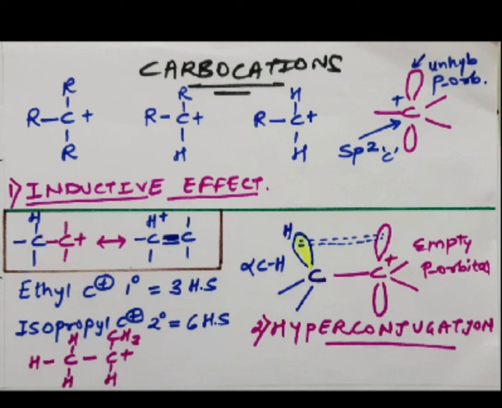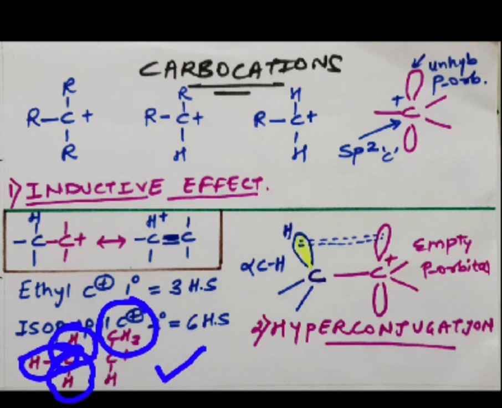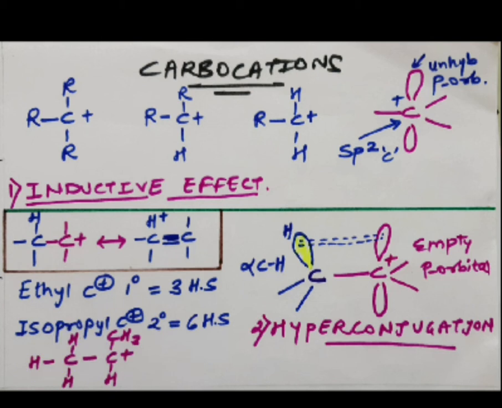Okay. Next, if you consider an example of isopropyl carbocation. So this is the example for isopropyl carbocation. Here, how many hydrogen atoms can overlap? So here, this is one alpha hydrogen atom. This is another alpha carbon hydrogen atom. This is a third possibility. Okay. In addition, 3 hydrogens here. So again, it can interact with these 3 hydrogen atoms as well, right? So how many total possibilities are there for isopropyl carbocation? 6 possibilities. So it will be having 6 hyperconjugating structures.